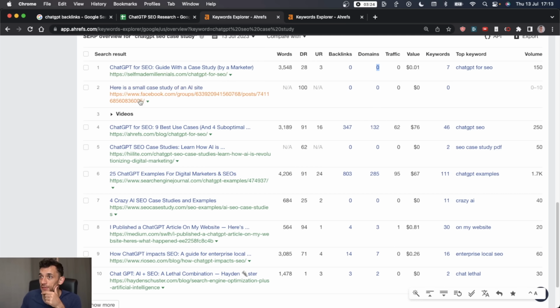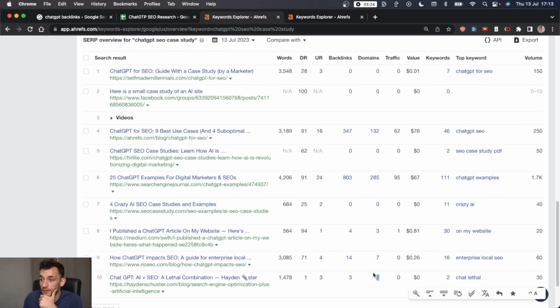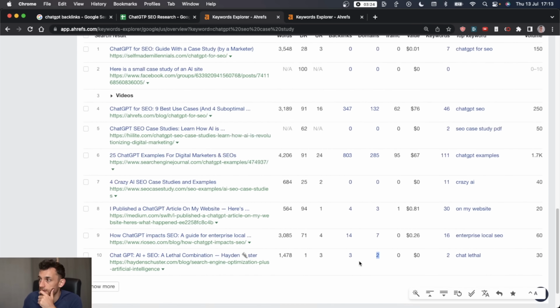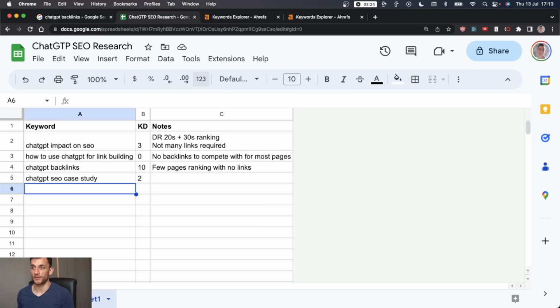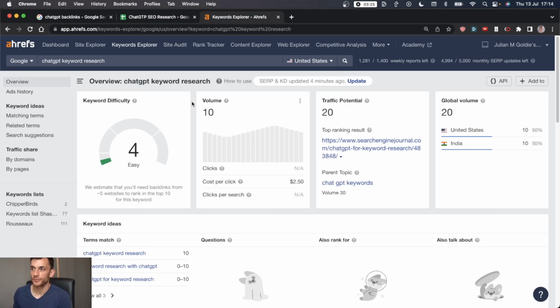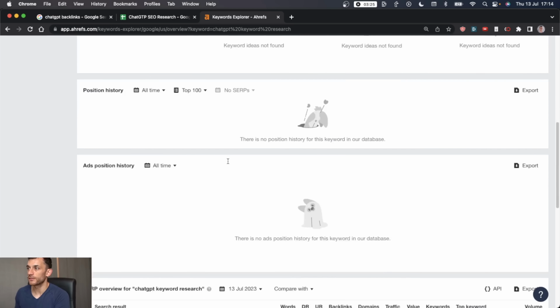I mean, if you have a Facebook group post ranking number 2, that should be pretty easy to rank. This is looking good. DR1 ranking there with only 2 links. I like the look of that. I like it. We're going to use that one. 100%. Let's see. ChatGPT keyword research.